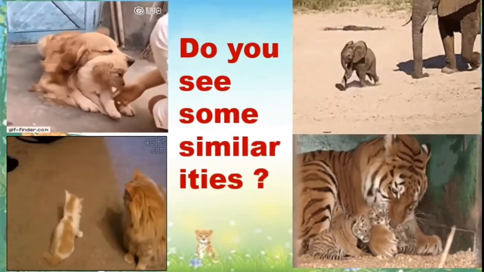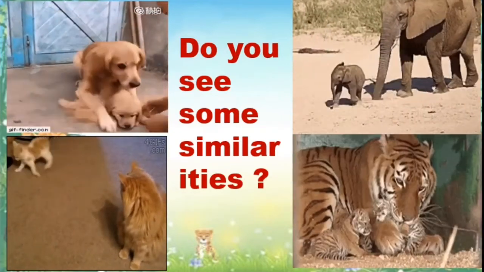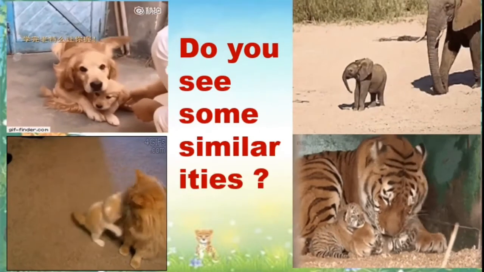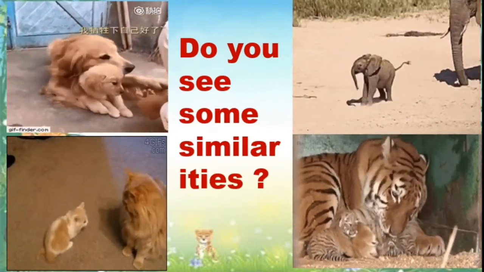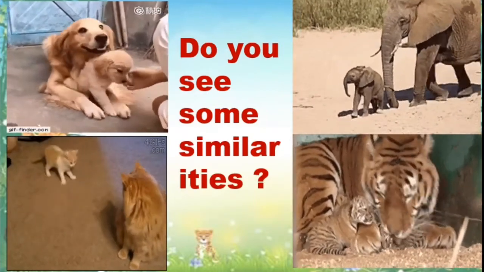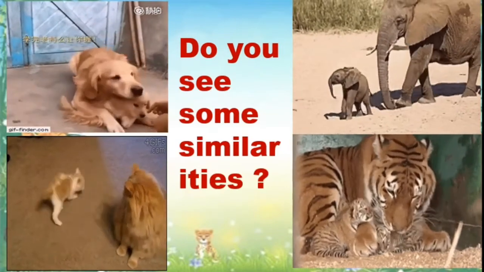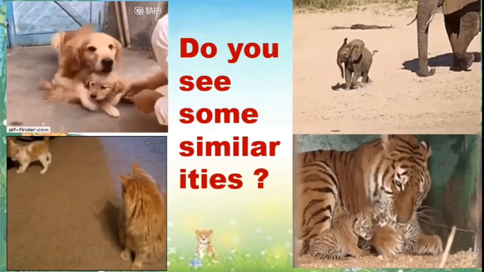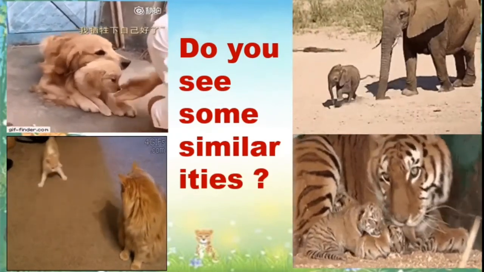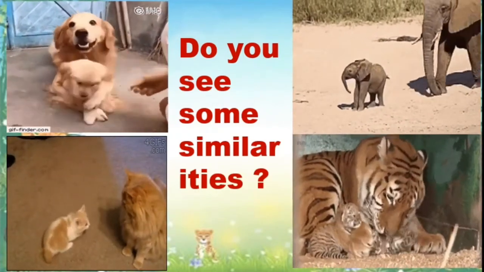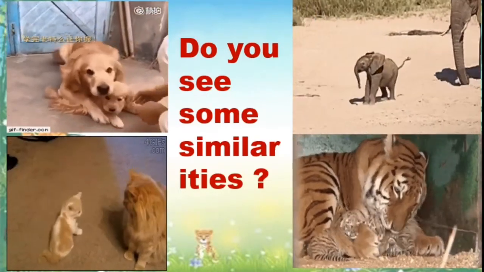The calf has a long trunk and two long ears, and the mother elephant also has two long ears and a long trunk. The calf has 4 legs. The mother also has 4 legs. The calf has 2 small eyes and a tail. The mother too has 2 small eyes and a tail.